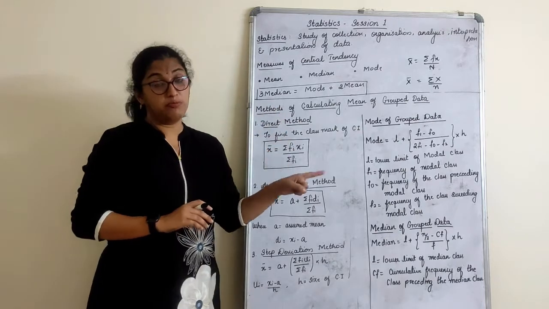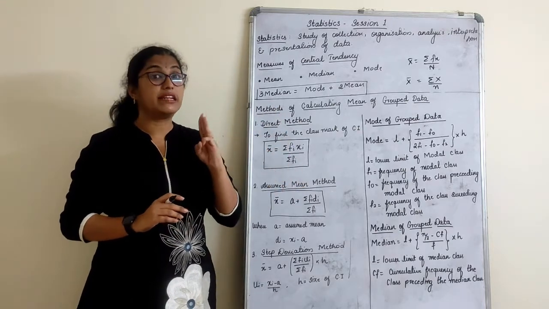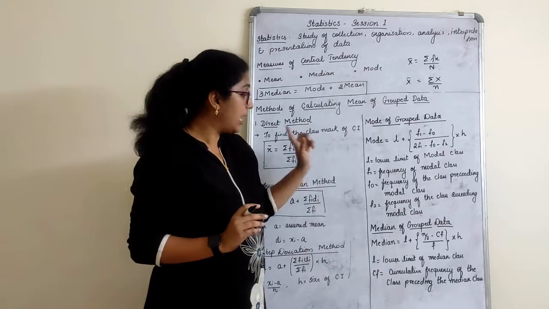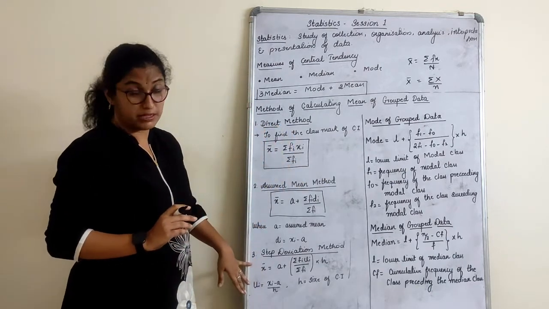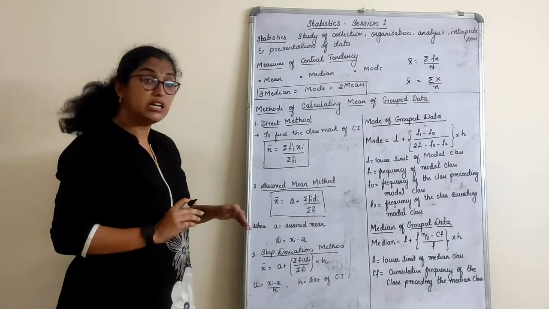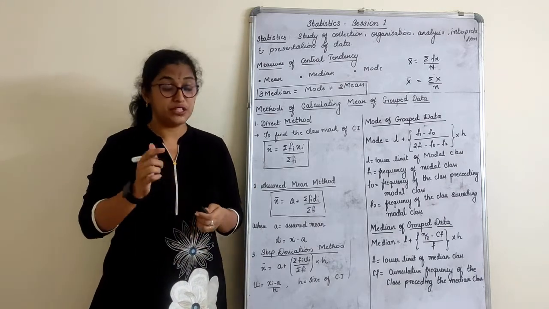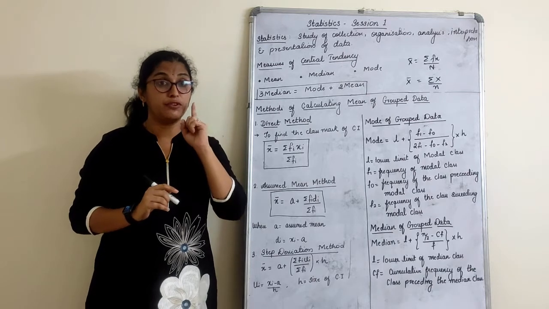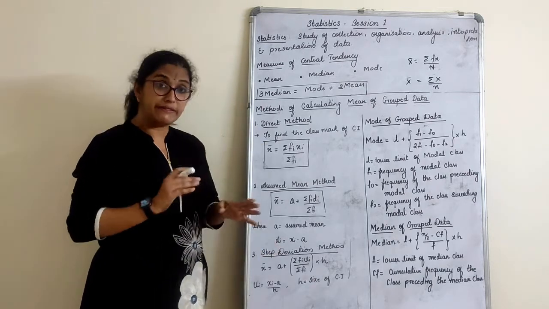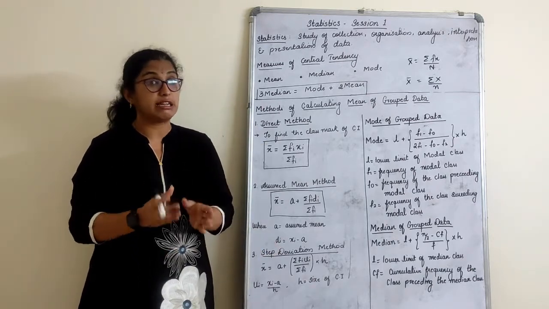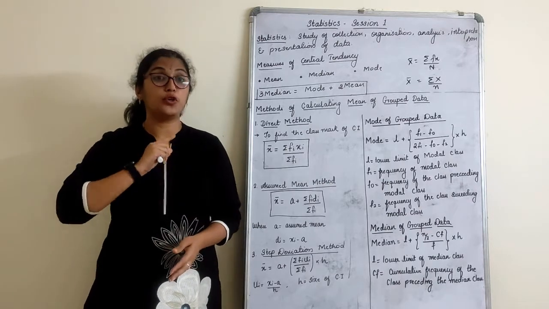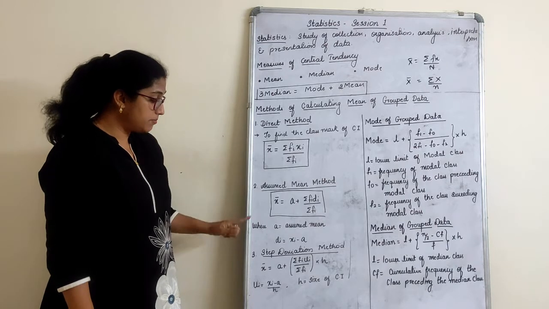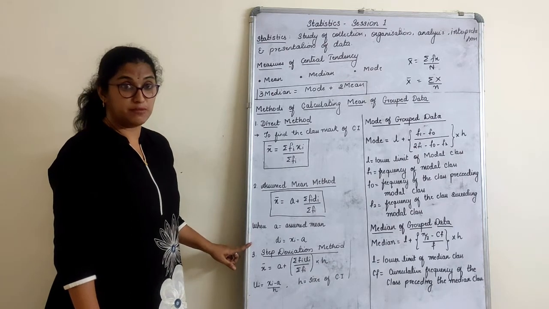We can find out mean in grouped data in three different ways: direct method, assumed mean method, and step deviation method. Okay? So, when to use which method? First of all, read the question. If the question tells you to find the mean by a particular given method, stick to it. Otherwise, it's your choice to find it by direct method, assumed mean method, or step deviation method.